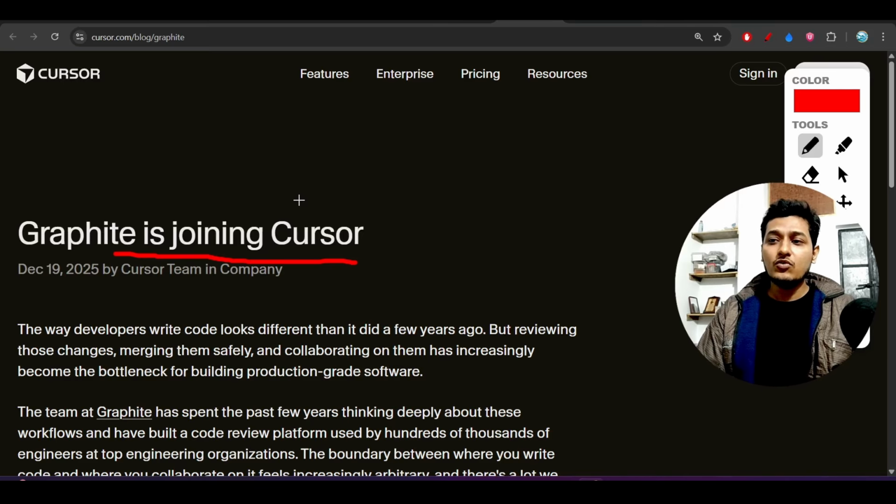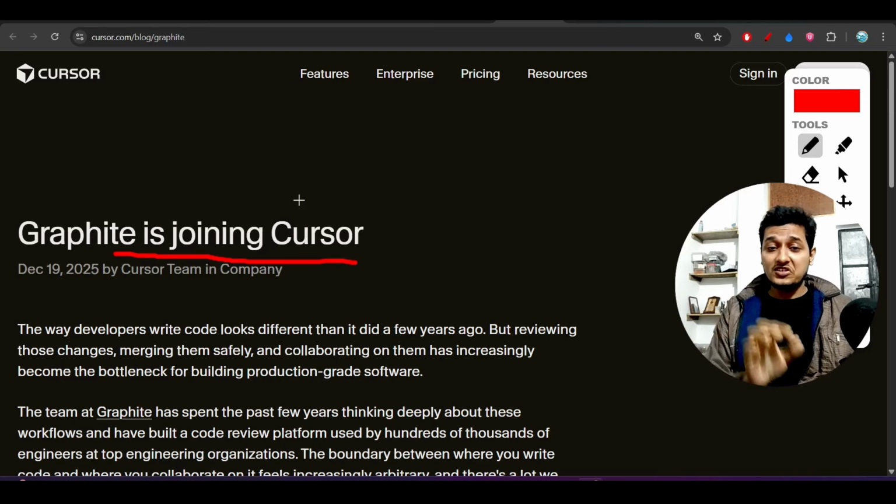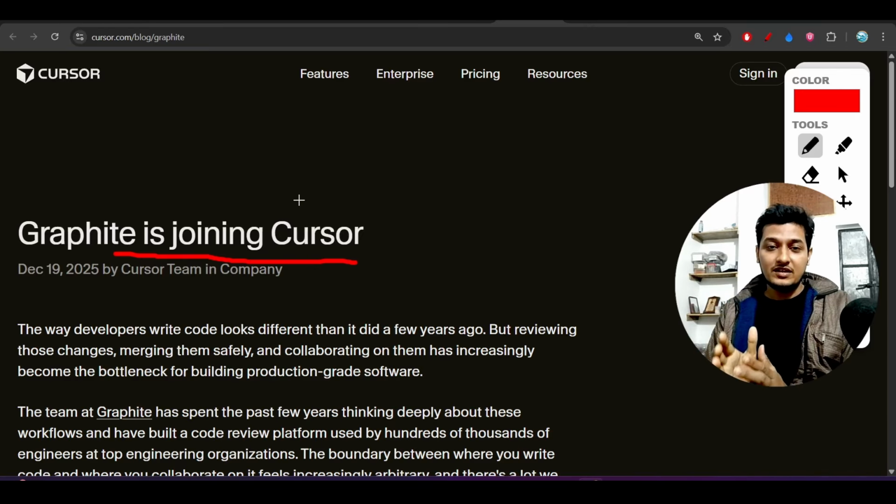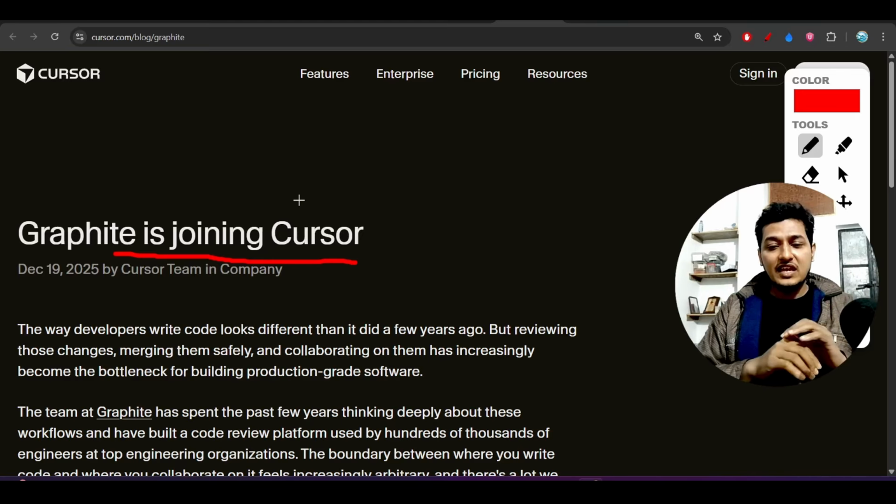How? Nowadays we all can write code. Even a 5-year-old boy can write code with the help of AI if he has some knowledge of HTML, CSS and JavaScript and any frameworks like Angular or libraries like React. If he has the knowledge of syntax, then he can easily write the code with one structured meaningful prompt, and he also requires one good model like Claude or Gemini 3 Pro, or there are many models with good coding capability. One structured meaningful prompt and one good model, with these two things anyone can write the code.